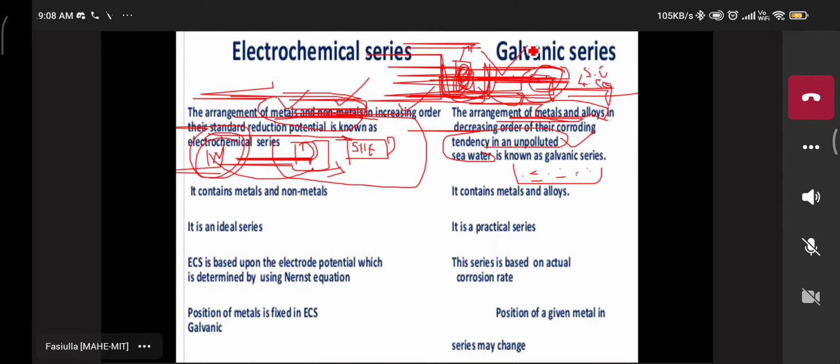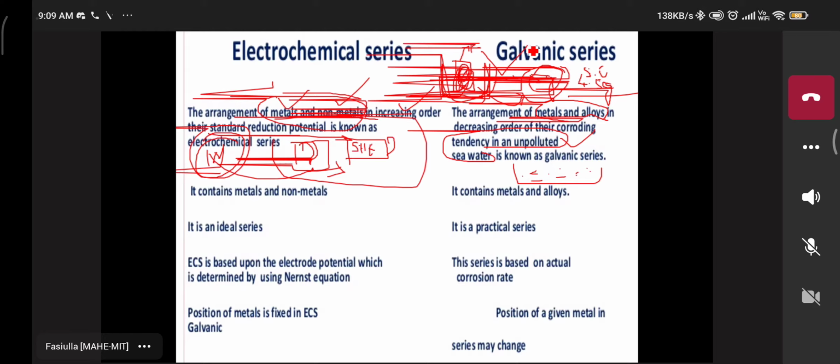Understood now? Can you repeat the last statement, sir? The metals and alloys in the given unpolluted water, arranged in decreasing order of the more reactive metals or more reactive alloys, is known as the galvanic series.